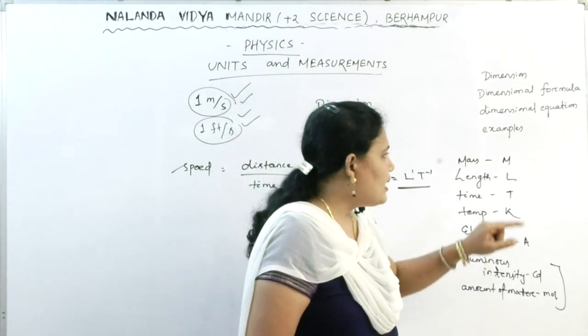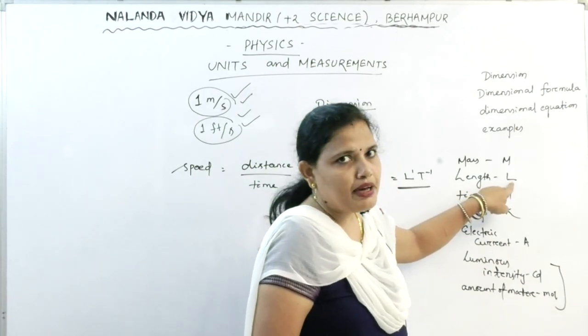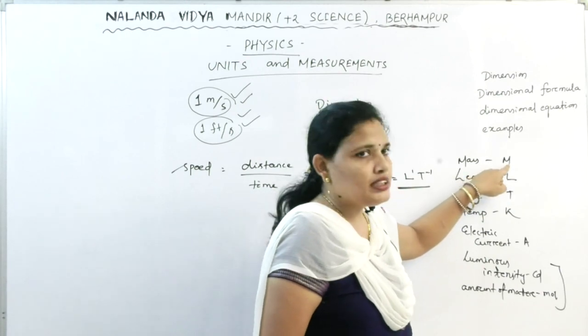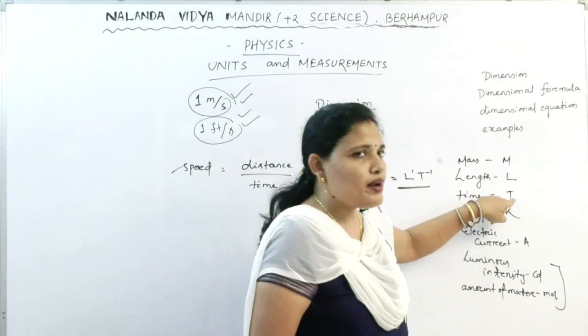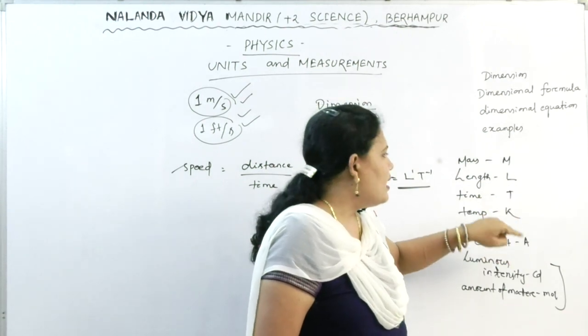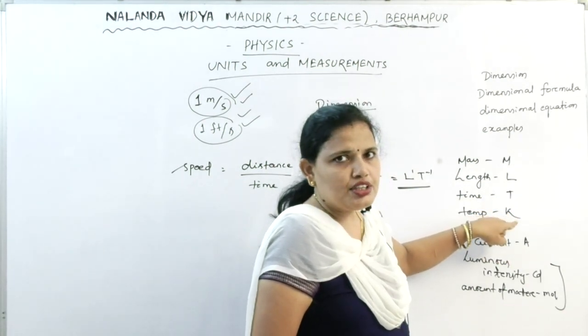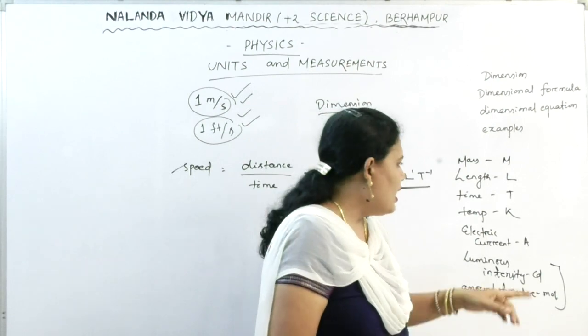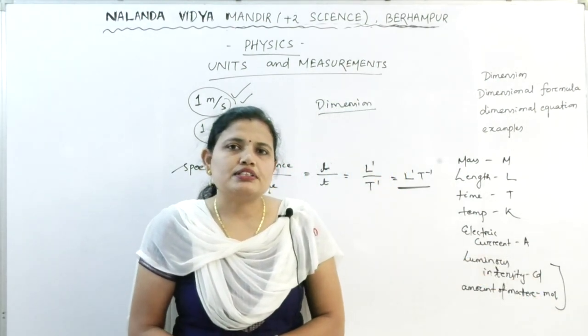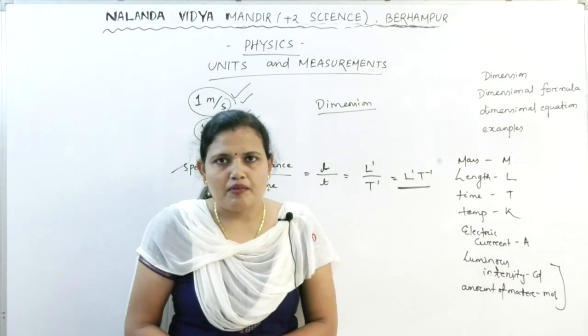If you are measuring the length, then you have to represent it by capital L. If you are measuring the mass, you have to represent it by capital M. If you are measuring the time, you have to represent it by capital T. If you are measuring the temperature, then you have to represent it by capital K. And if you are representing the electric current, then you have to represent it by capital A.